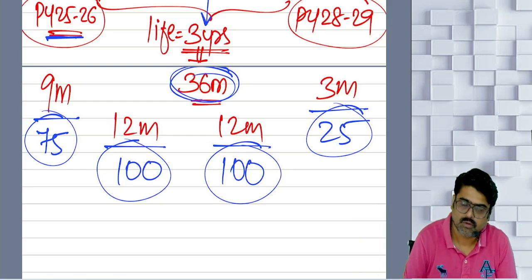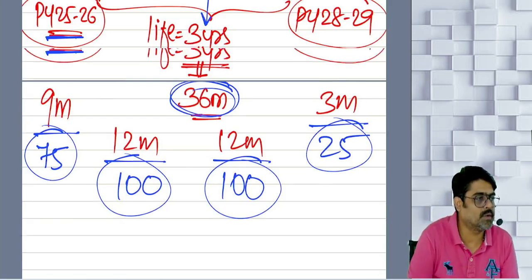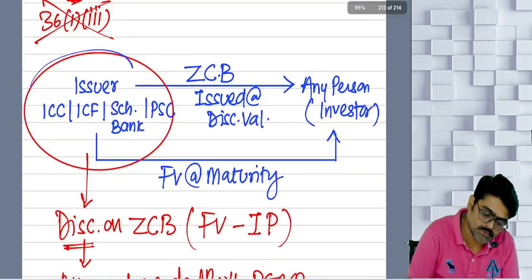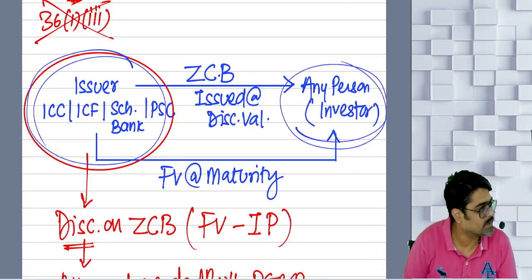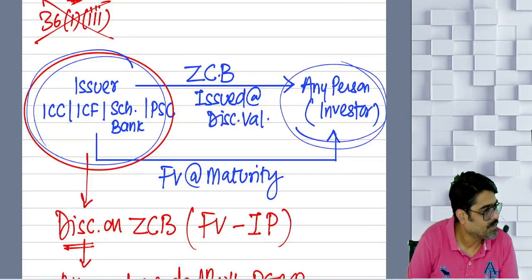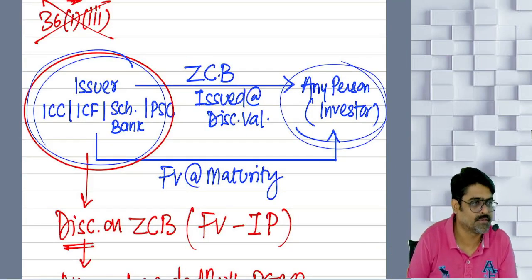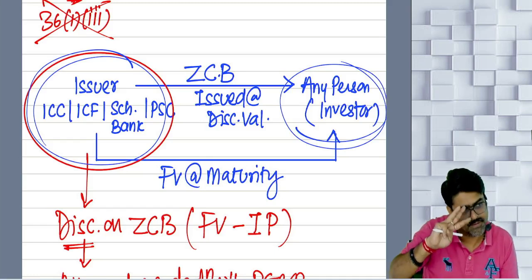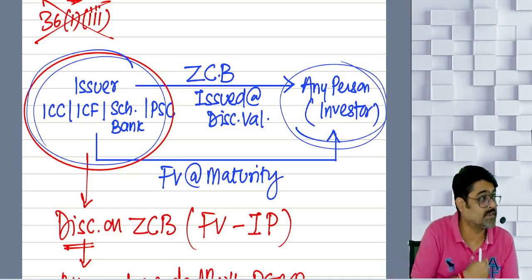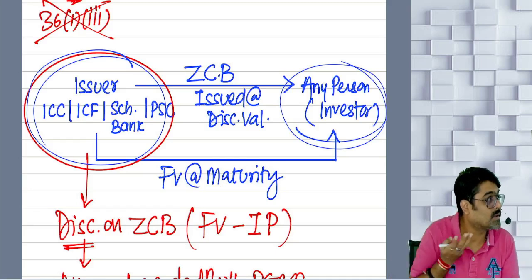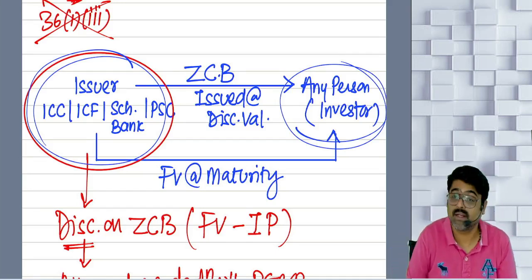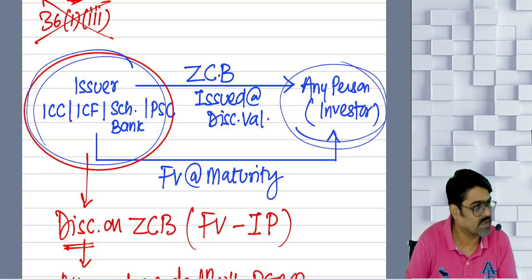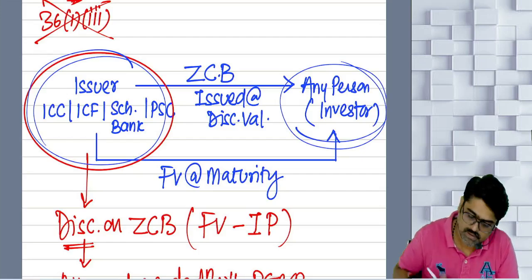Understanding? So we have discussed from the point of view of the issuer. For the investor, we are going to talk in capital gains. For him, the capital gain will arise. How much? This entire 300 which is an expense for someone, that 300 should be income for the investor, no? So that 300 is taxable as capital gains in the hands of the investor. That we are going to see in capital gains. Okay, no? Should I move ahead?